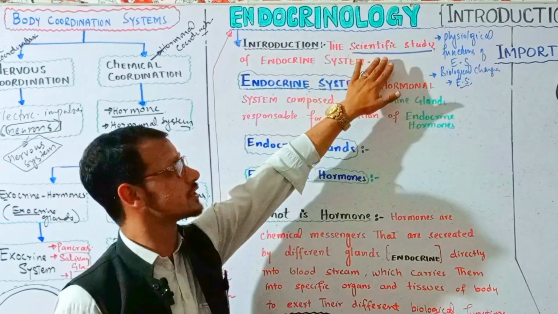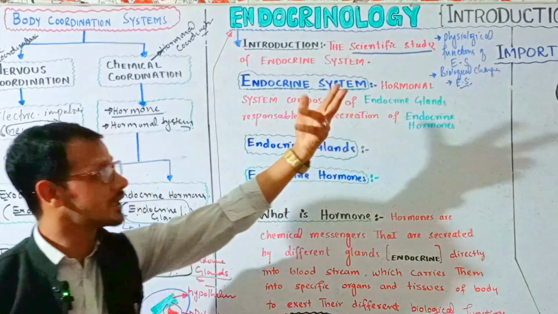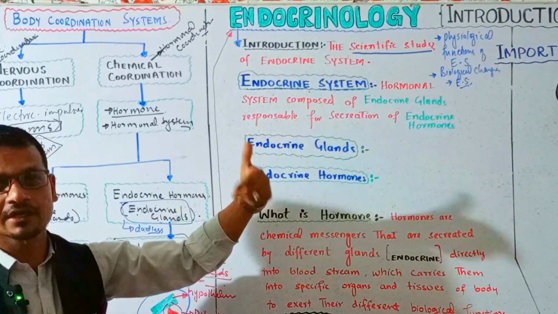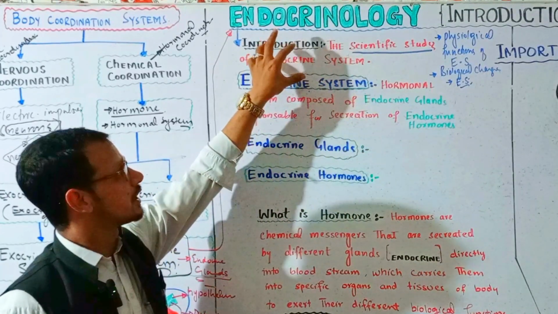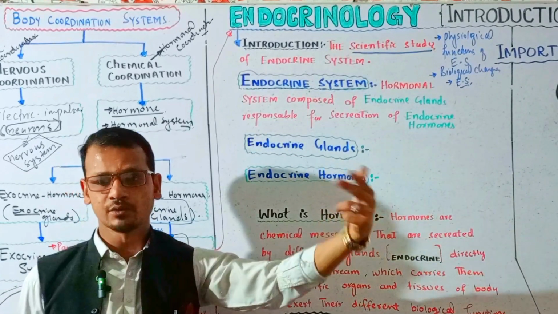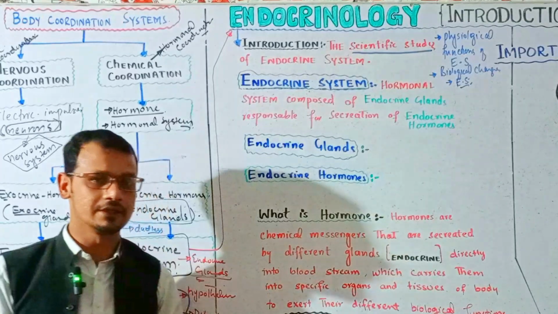If we get some abnormalities in endocrine secretion, what will be the effect on our physiological or normal body functions? Or when the endocrine system secretes its hormones, what will be the effect of those hormones on the biological system at the cellular level or tissue level?